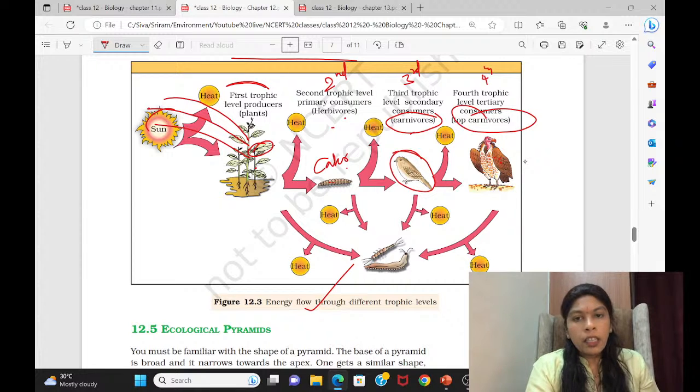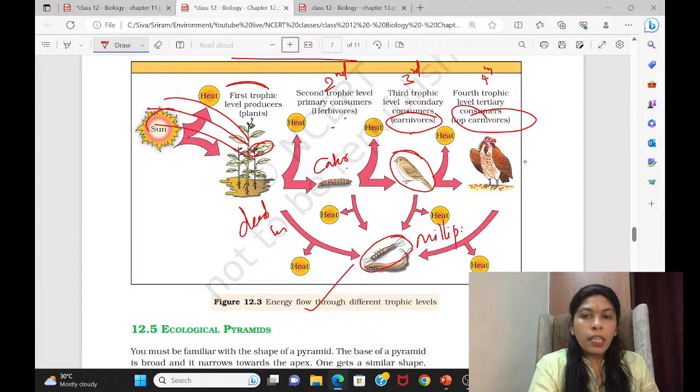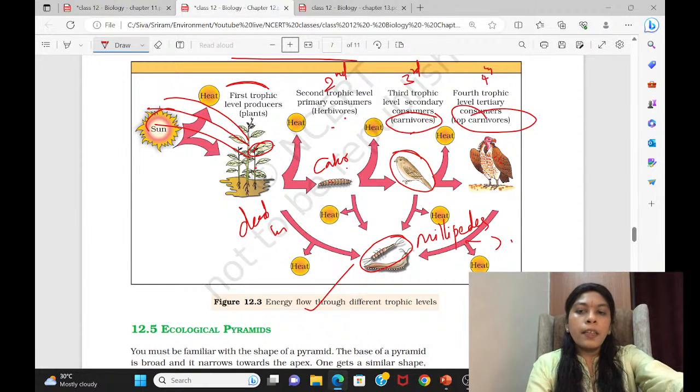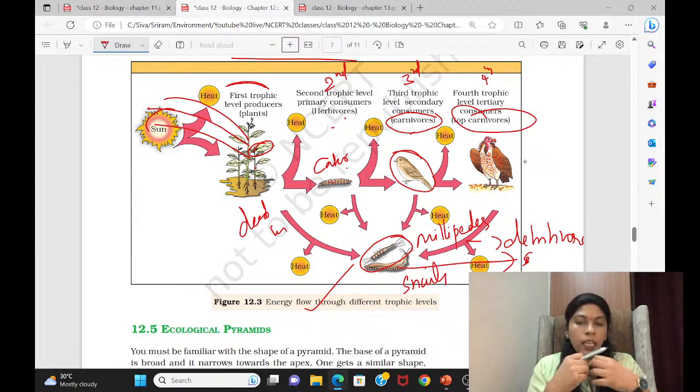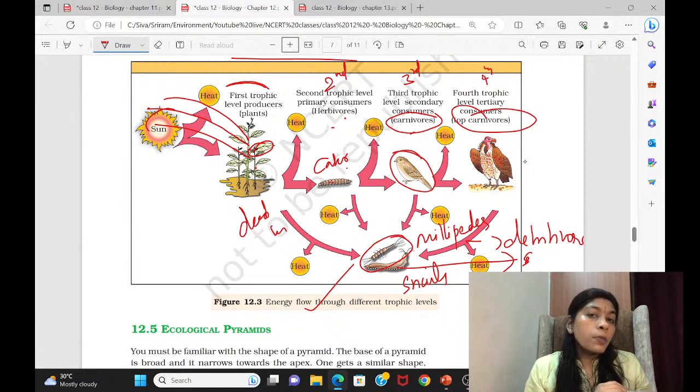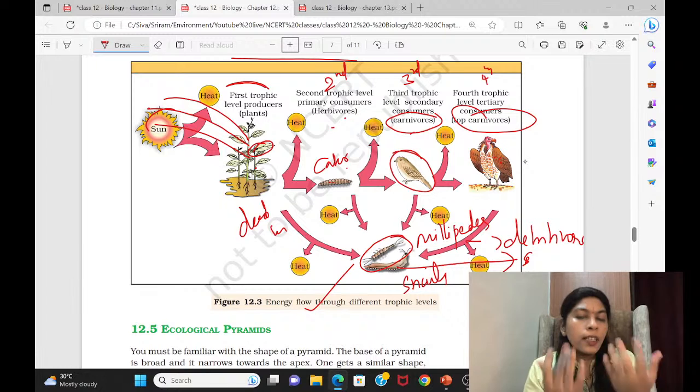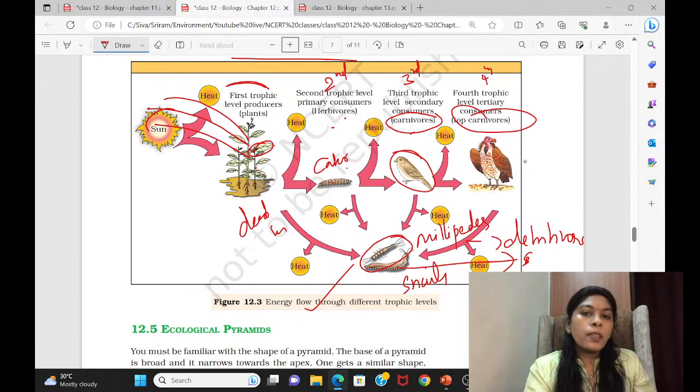Sometimes the dead leaves of the plant can be taken by millipedes. Millipedes are detritivores. Okay, millipede is not a decomposer. We call this a detritivore. Millipedes, snakes, snails, all these are detritivores only. Okay, so what they consume, they engulf a bit of dead matter, they will digest inside their body. But what is the difference from a decomposer? Decomposers will secrete an enzyme outside, then they will do extracellular digestion and then absorb the nutrients. Okay, so this way they are giving this food web.